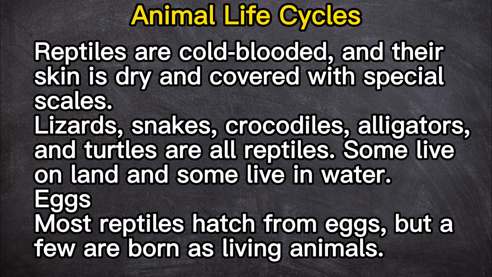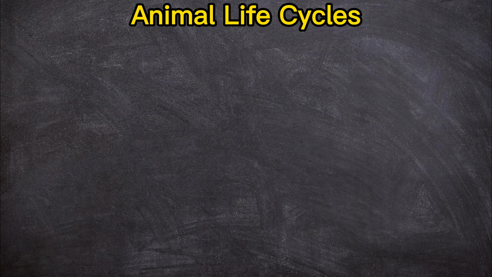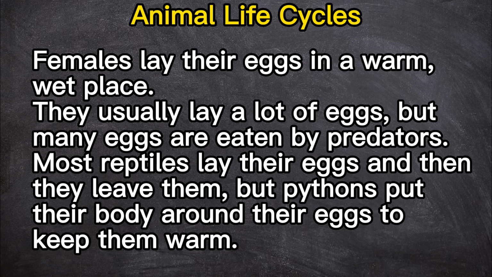Eggs. Most reptiles hatch from eggs, but a few are born as living animals. Females lay their eggs in a warm, wet place. They usually lay a lot of eggs, but many eggs are eaten by predators. Most reptiles lay their eggs and then they leave them. But pythons put their body around their eggs to keep them warm.